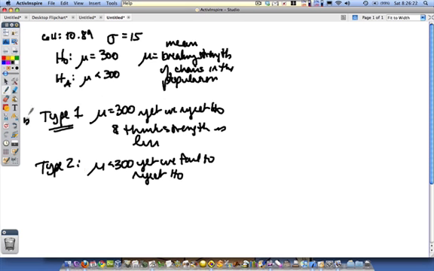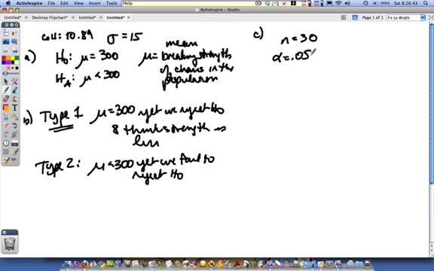Okay, so this is part B. This is part A of the question. Part C of the question says there are 30 chairs in your classroom. N is 30. You decide to determine the breaking strength of each chair and then find the mean of those values. What values of X bar would cause you to reject H0 at the 5% significance level?